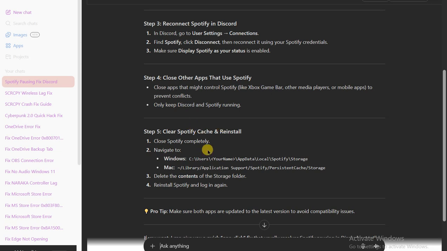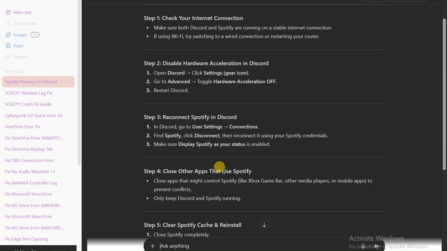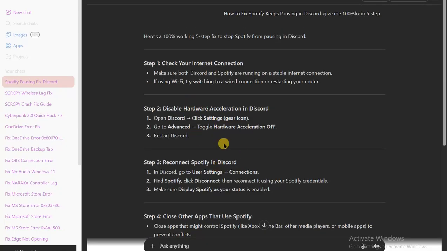Spotify plays continuously while Discord runs. Songs no longer pause, and the problem disappears. I tested this fix on multiple PCs, and it worked every time. That is why Rexish shares smart, stress-free solutions.